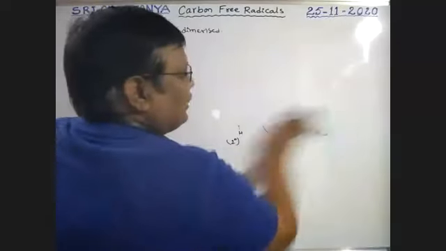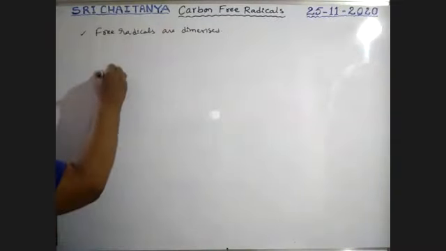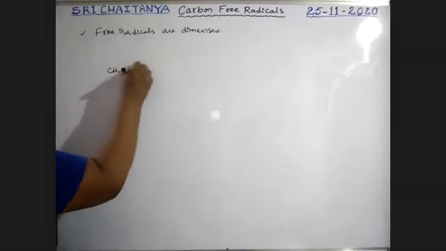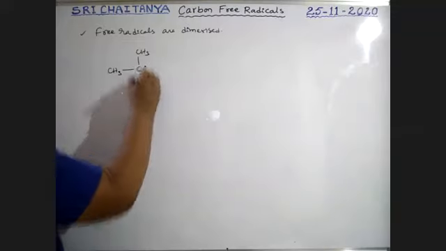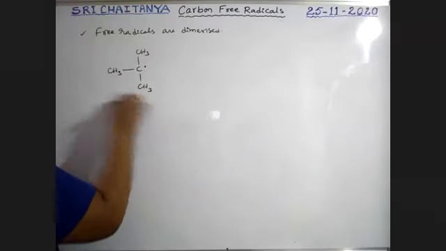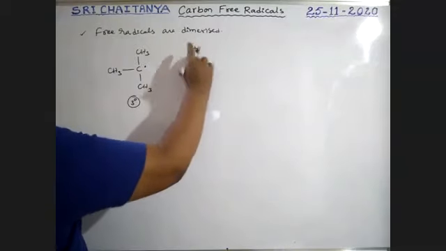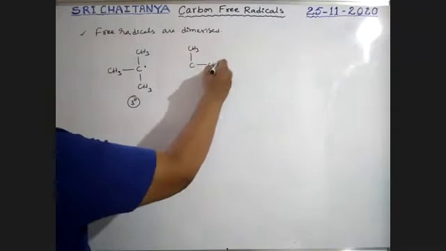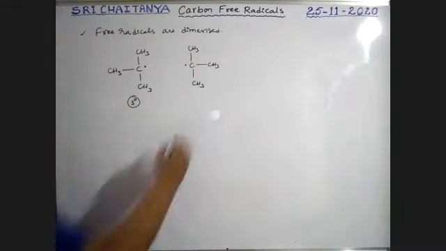So how are tertiary free radicals involved in the reactions? See here, I am taking carbon with CH3, CH3, CH3. This is a tertiary free radical, and this is also a tertiary free radical.